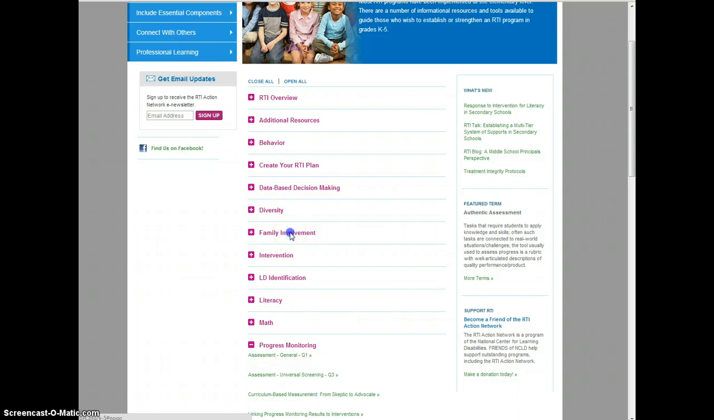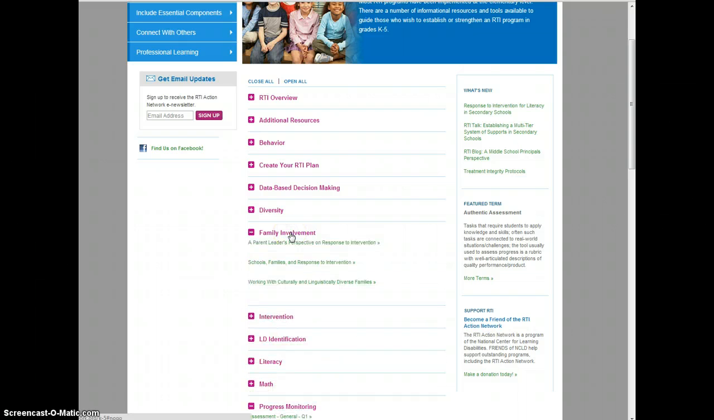Another helpful part might be the family involvement, because RTI is new and families and parents have often wondered, what can I do to help my child? And they might be wondering, why are they getting additional help in reading or math? And it's just a way to connect parents with school to help them understand the process as well. So if you have any questions about RTI, this really, I find, has been a great place to start.